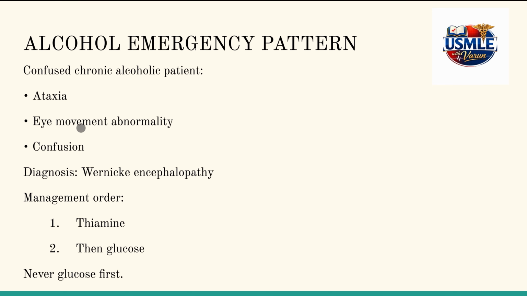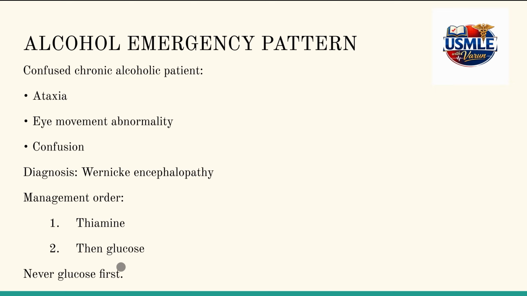Whenever we come across a confused chronic alcoholic patient, we need to observe for features of ataxia, vertigo, and confusion. This is the triad we discussed in Wernicke's encephalopathy, so we need to diagnose it as Wernicke's encephalopathy. The management order is first thiamine, vitamin B1 replacement therapy, and then glucose.